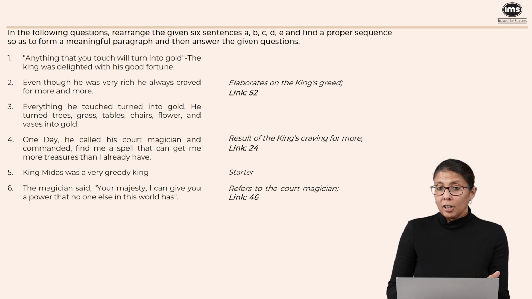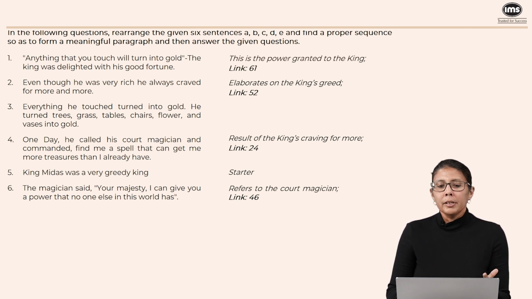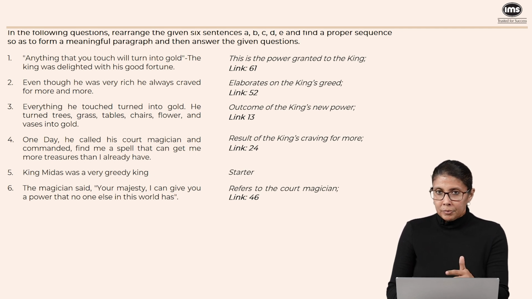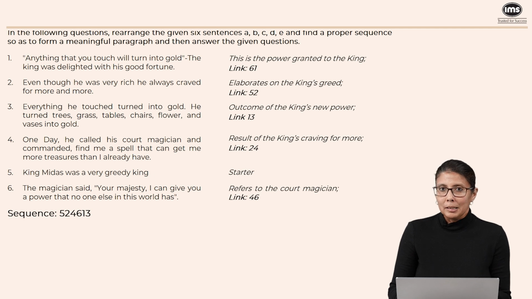Now, since the magician has promised the king a special sort of power, we should probably detail what that power is. So we go to 1. Anything you touch will turn into gold. The king was delighted with his good fortune. So we are able to link 6 and 1. Now, we come to the end of the story. Because the king now has this special power, the outcome of that will be 3. Everything he touched turned into gold. Now, if I put all of these together in a sequence, my sequence becomes 5, 2, 4, 6, 1, 3.